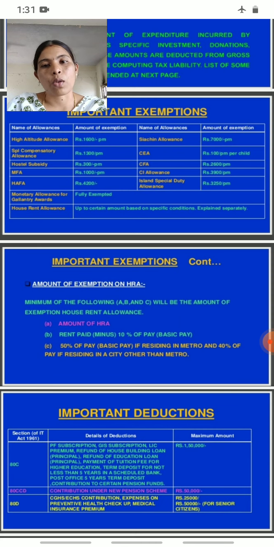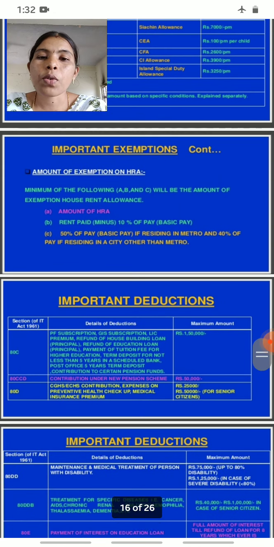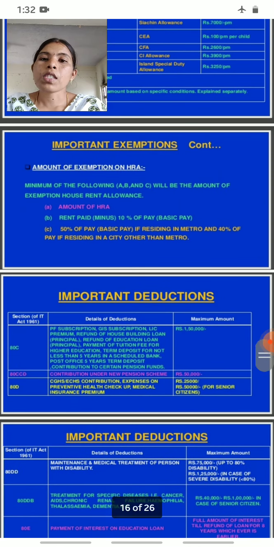Then house rent allowances. The last one is house rent allowance, up to a certain amount based on specific conditions, exempted separately. This house rent allowance is a special topic, so it is explained separately. Then next, the amount of exemption on HRA. HRA means house rent allowance.